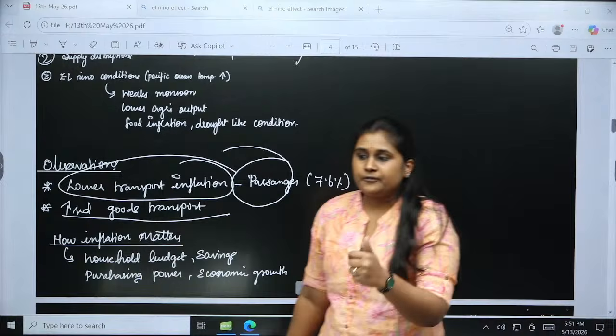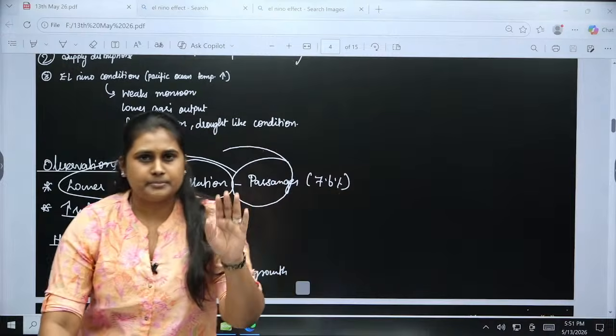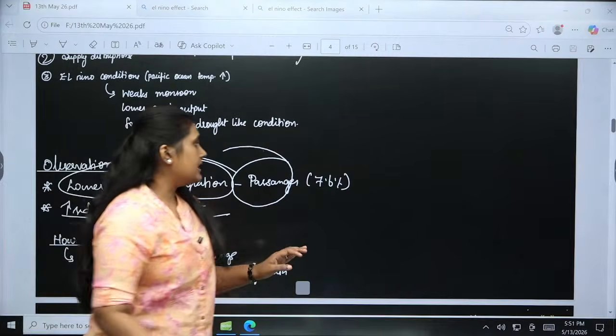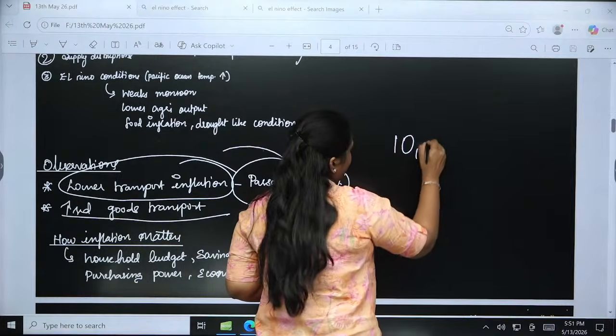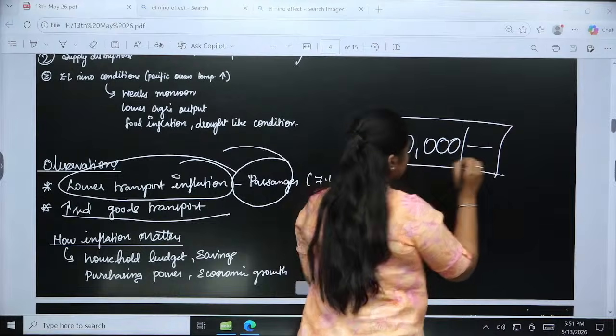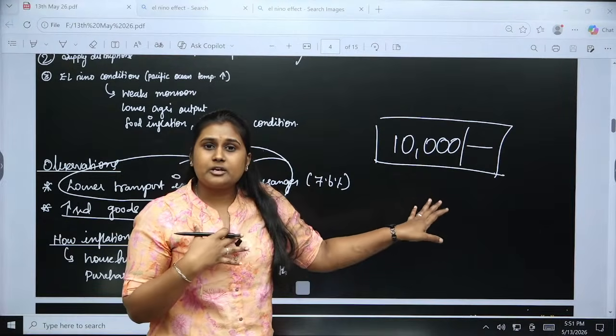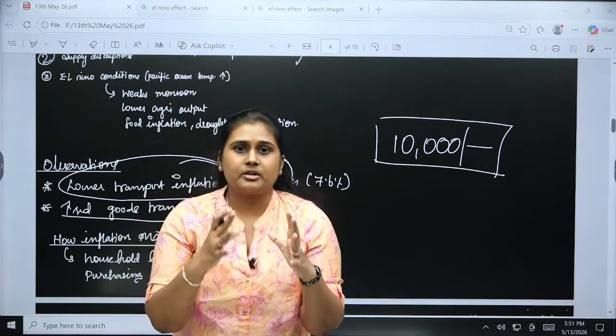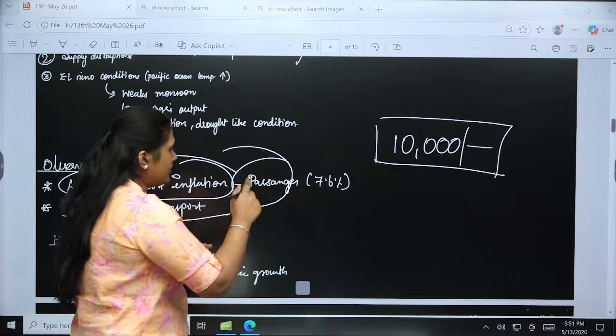First thing, if I am getting a salary of 10,000 per month, for example, and I am the breadwinner of my family, my family will have a budget, so it will affect my budget.